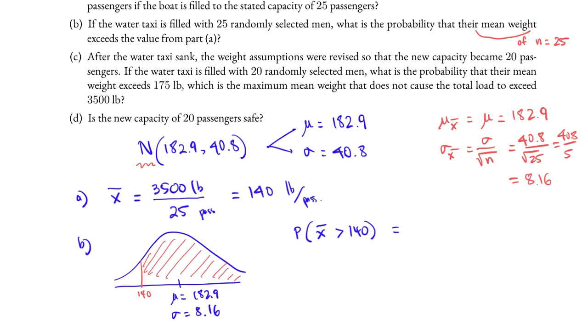StatCrunch normal calculator or any normal calculator will give us the probability of 0.99999 and so on, and this is almost 1. If it's almost 1, then it is almost certain that the mean or the average weight of those 25 passengers exceeds 140, and that is not safe.